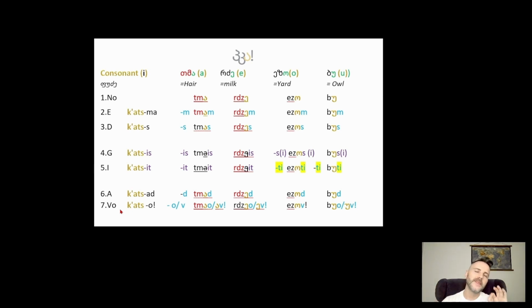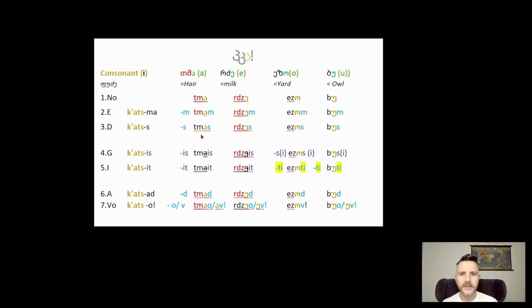But the other friends are very uncomplicated because the Ned group, you don't have to really take away anything and you just have to add one change. So in the nominative, tama, radze, ezo, bu, hair, milk, yard, they came to the party, they stay as they are, they ask for nothing. Low maintenance. Indeed, in the ergative, they don't need anything else, just give them an M. Tamam, radzem, ezom, bum. That's it, done. So easy, right? Compared to last week, you're like, that was perhaps too easy.